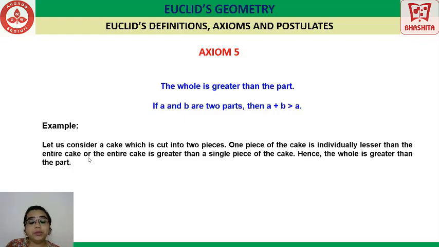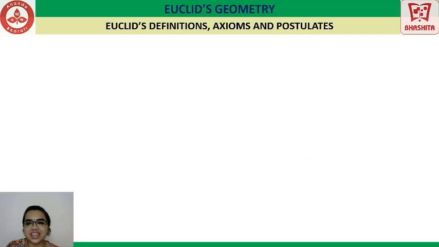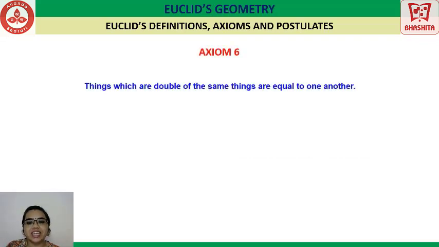When you come to postulates, we will be speaking about them only in particular with respect to geometry. Is that fine? Okay, let's see the next axiom. Things which are double of the same things are equal to one another. Let us take an example for this. If A is equal to 2x and B is equal to 2x, then A is equal to B. So things which are double the same things are equal to one another.